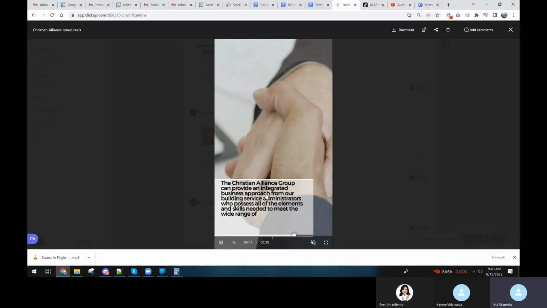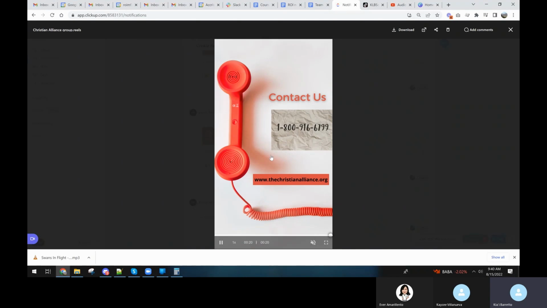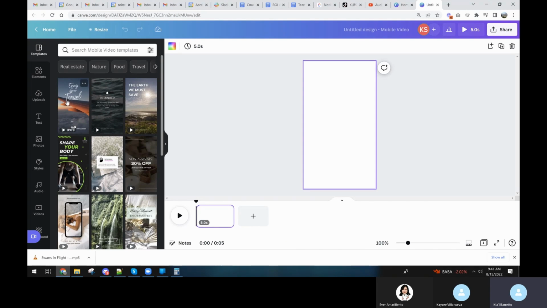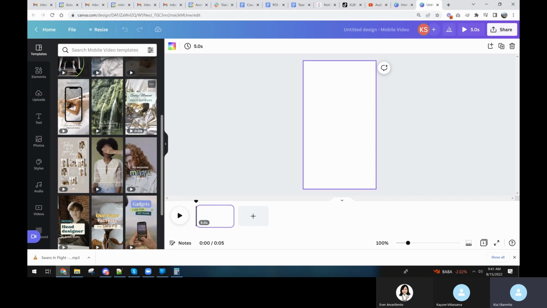8 seconds. This boring slide, way too much text. That same text, the same content broken into 4 or 5 slides would have been awesome. Click, Reels. I'm just going to find something that has text that I like. I've just been using this one because it has decent text. It's white and I can see it.